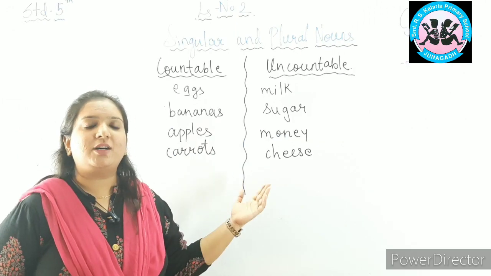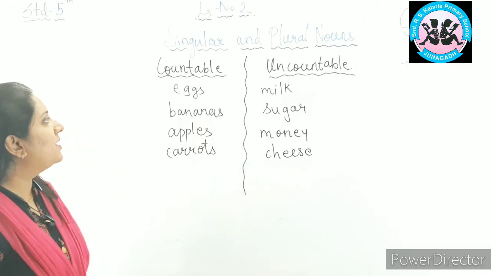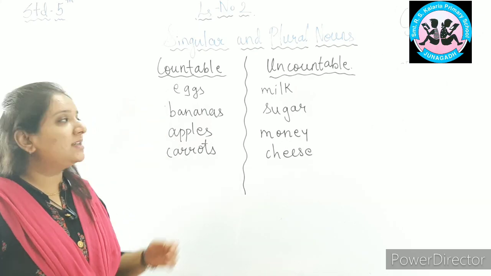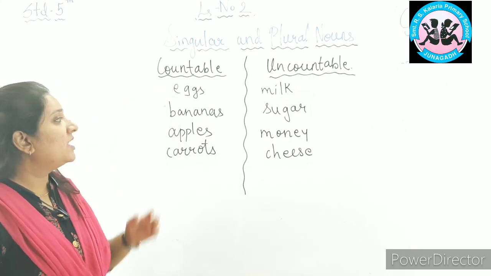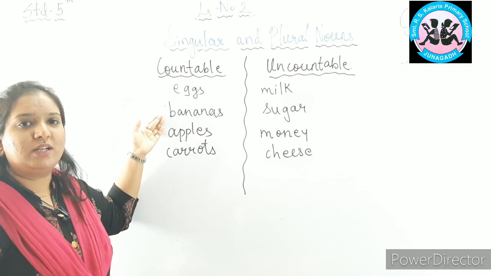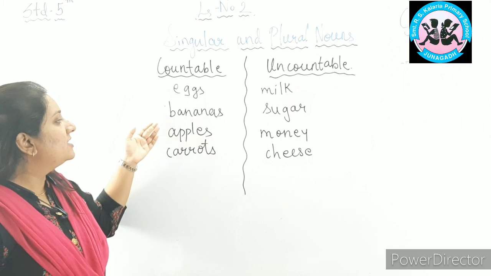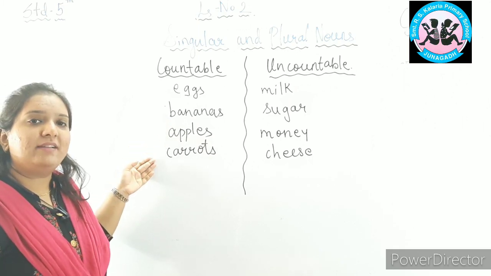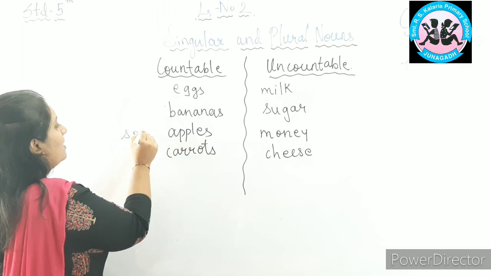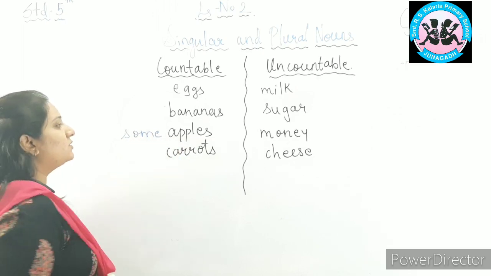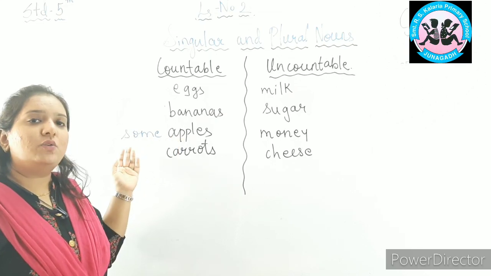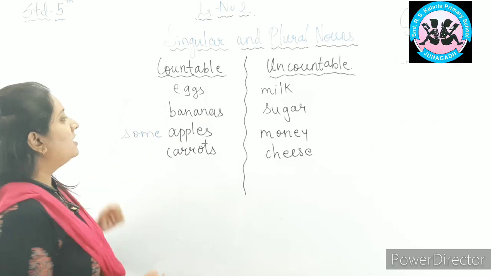More examples of countable and uncountable nouns. Here, eggs. Can we count eggs? Yes, so it is a countable noun. Bananas. Can we count bananas? Yes, of course we can count bananas, so it is a countable noun. Similarly, apples, carrots. We can use some expressions like some before apples to form a countable noun. I can say some apples, so apples can be counted.